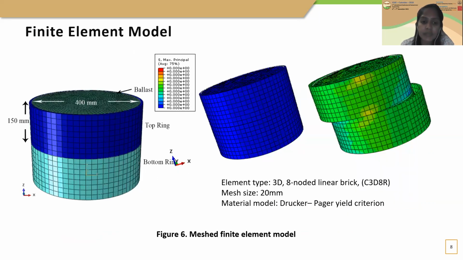After understanding the test procedure, the finite element model was developed using the finite element software Abaqus. The model consists of 3 main parts, namely the upper ring, the lower ring, and the ballast. The ballast is modeled as a continuum.